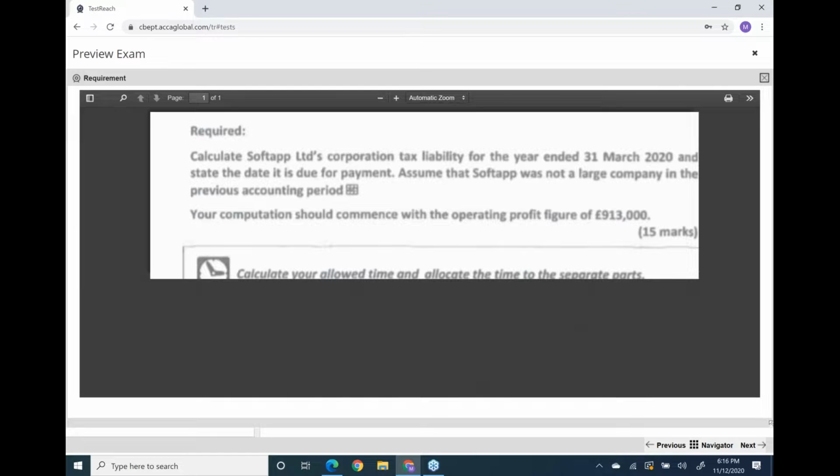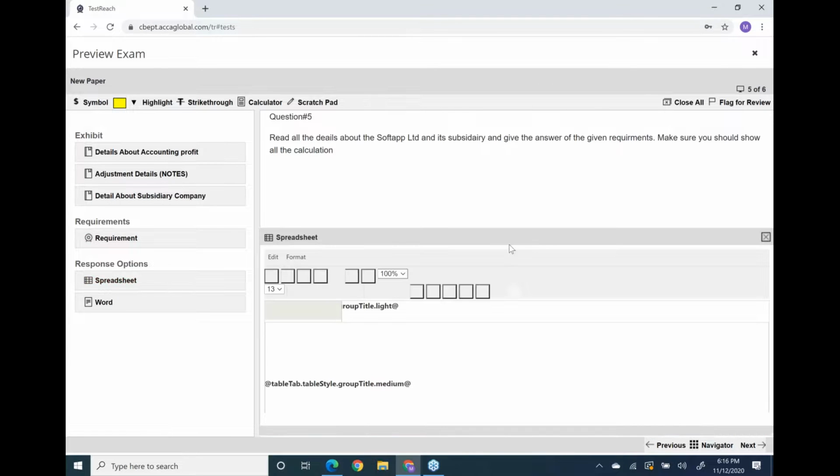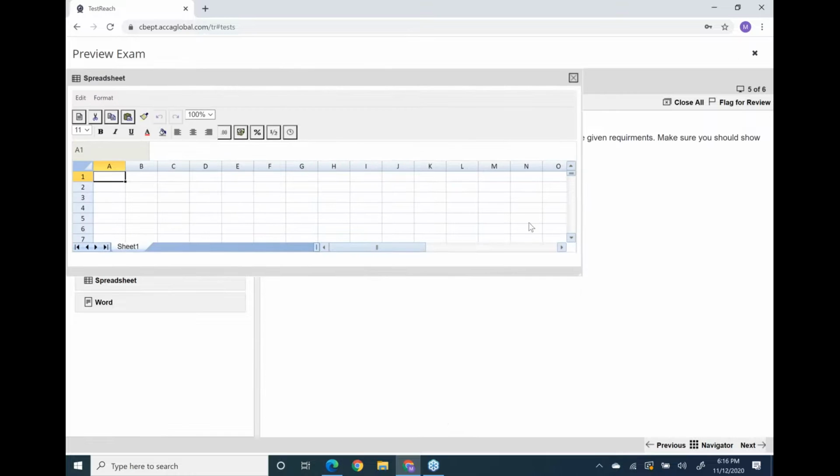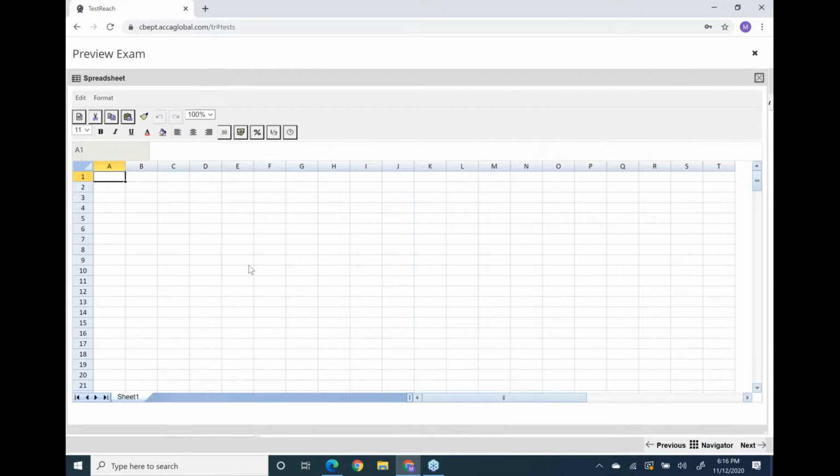Okay, so now let's move to the solution. Let's move to the spreadsheet. Let me enlarge it.